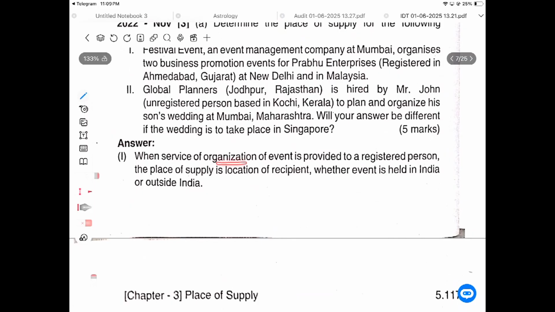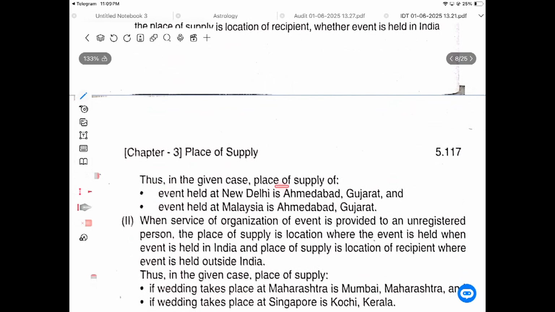Where the service of organization of an event is provided to a registered person, the place of supply is the location of the recipient, whether the event is held in India or outside India. So in the given case, the event held in New Delhi, the place of supply is Ahmedabad, Gujarat. Event held in Malaysia, Ahmedabad also, Gujarat.